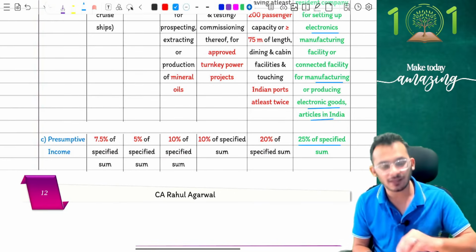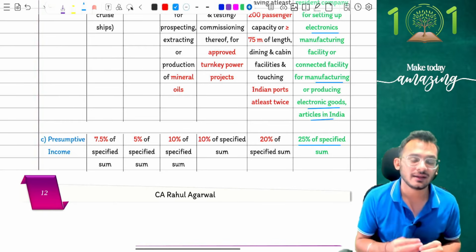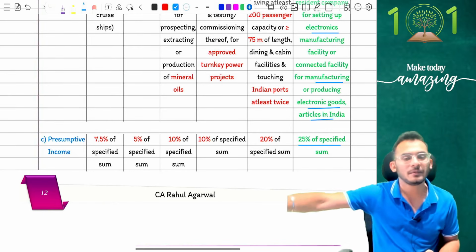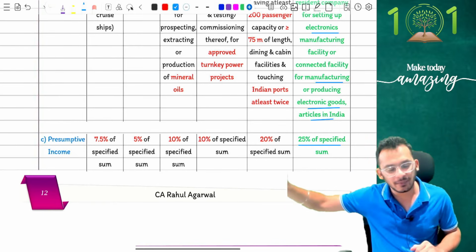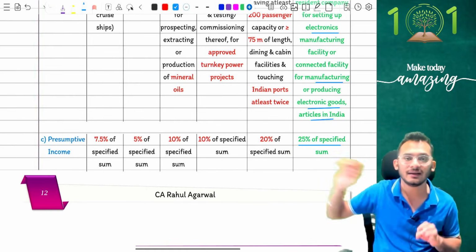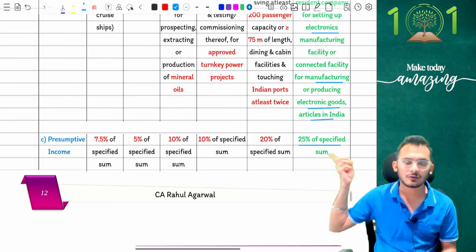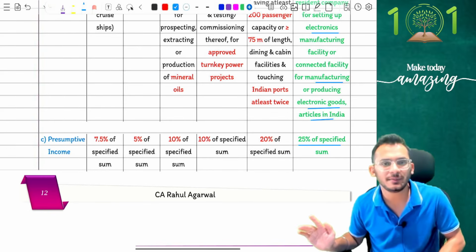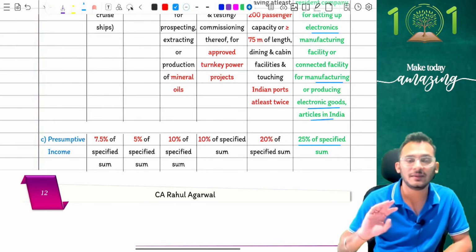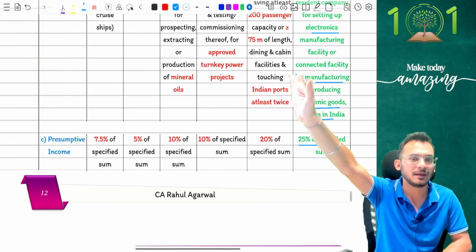Which means if I am a person sitting outside India and am helping Apple set up a manufacturing facility in India, and Apple is going to pay me 10 crore rupees for it, income tax will say take the 10 crores, 25% of that is your PGBP income. So 2.5 crores will be my PGBP income, and on that PGBP income, I can pay my tax accordingly.